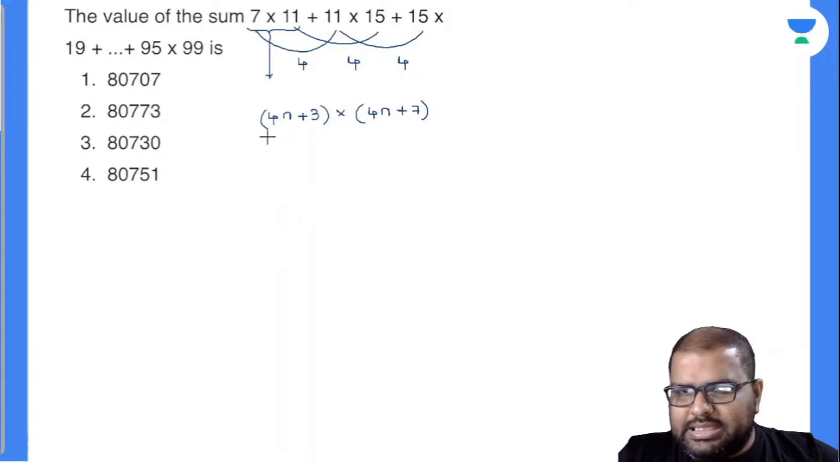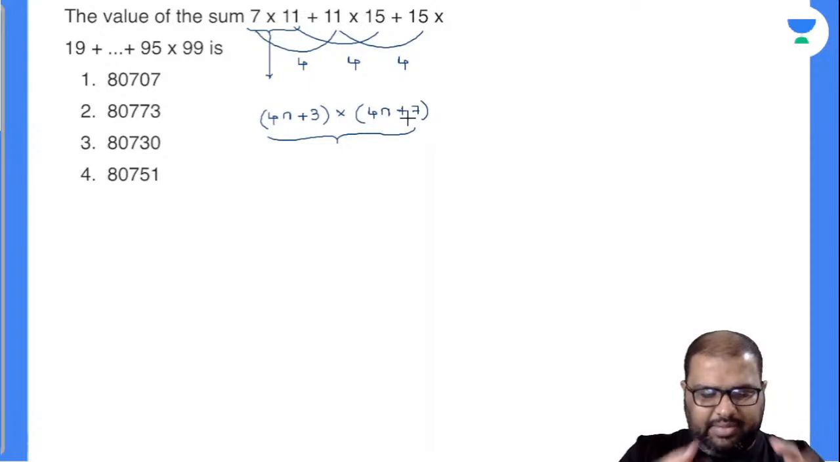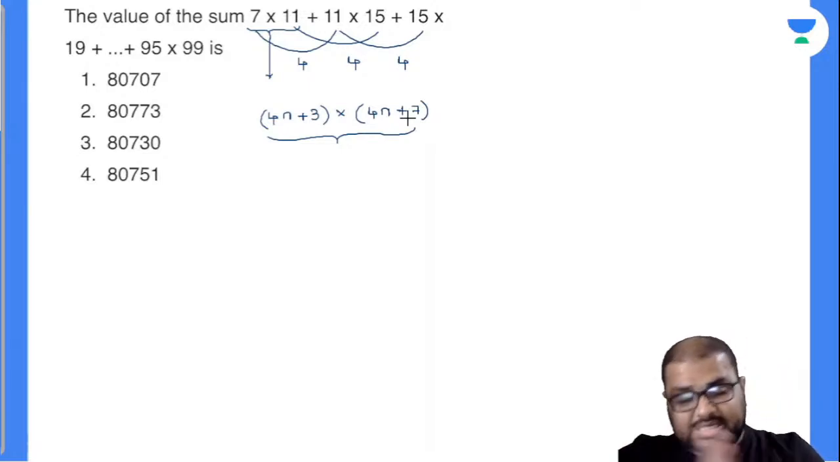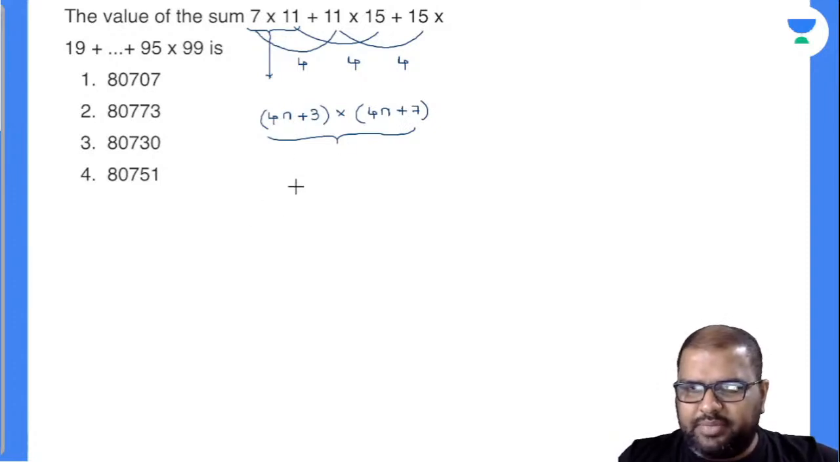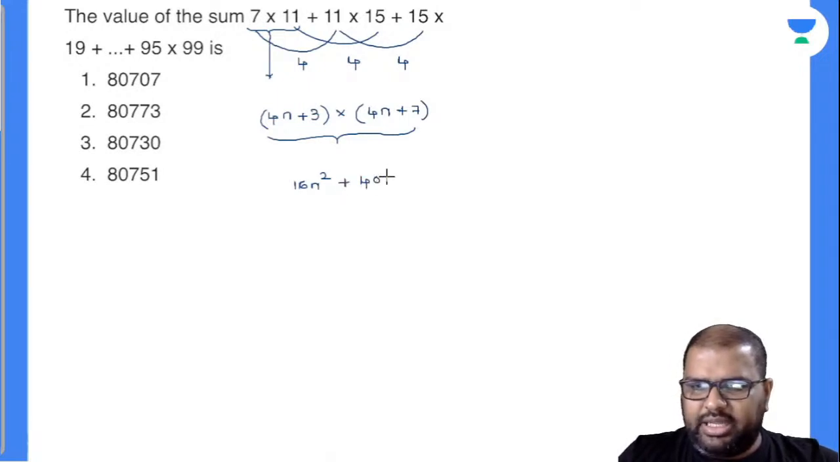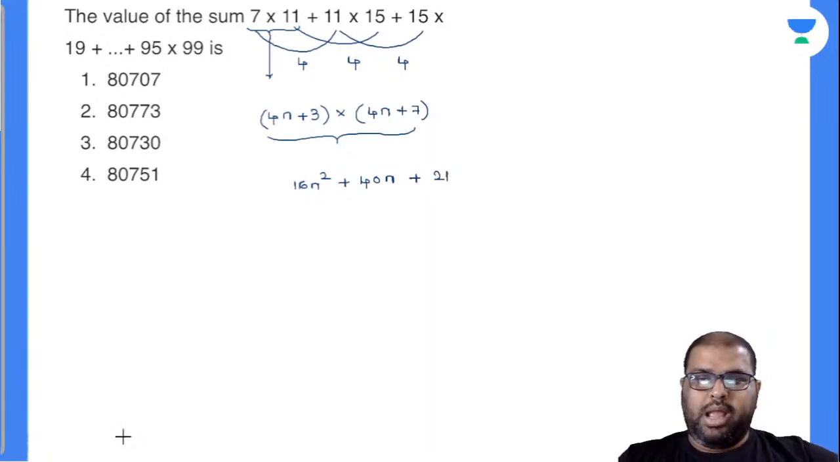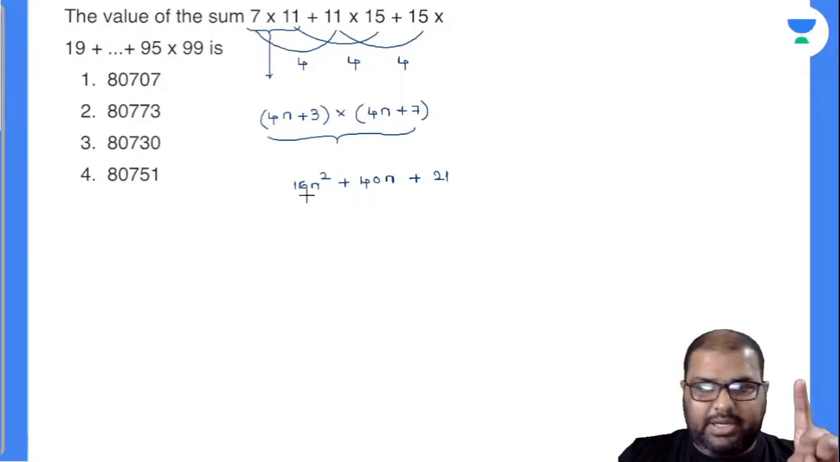But see here, this is respective to only one term in the expression. Am I right or wrong? If I write 1, I'll get only 77. But I need the sum of the values there. So first of all I'll multiply this. 4n into 4n will be 16n square. 4n into 7 will be 28n. 12n plus 28n is 40n, plus 21. Am I right or wrong? Yes, perfectly. And closely observe that this is respective to only one element.